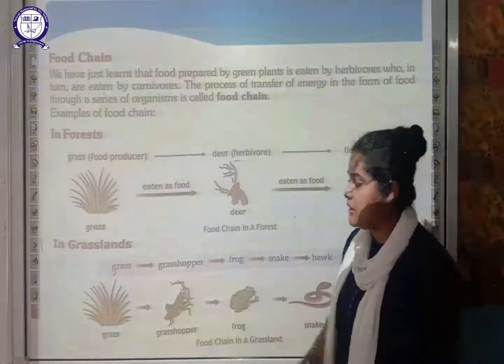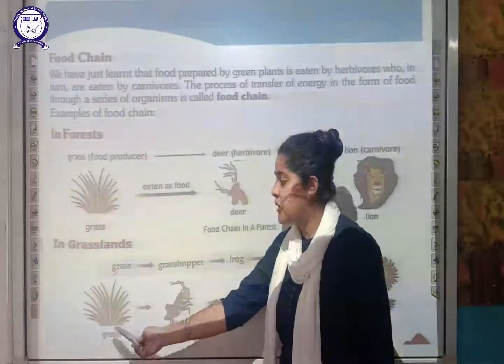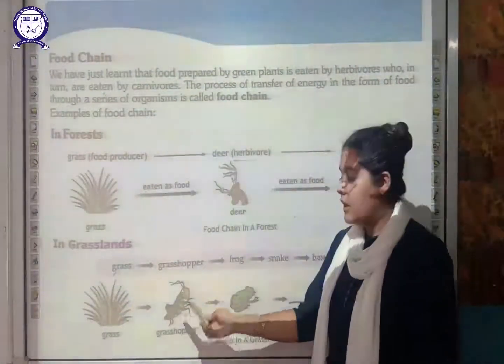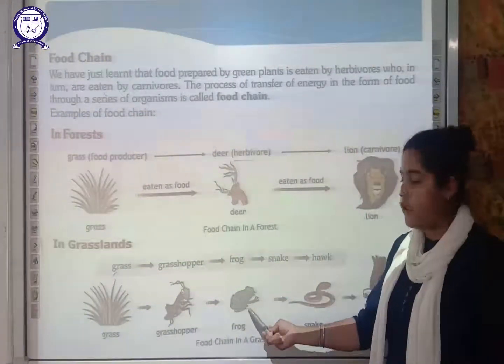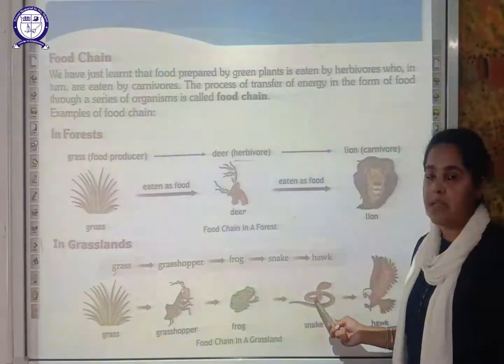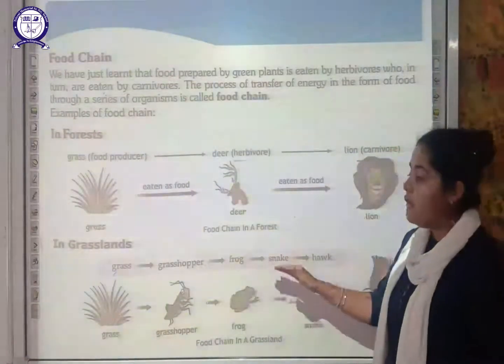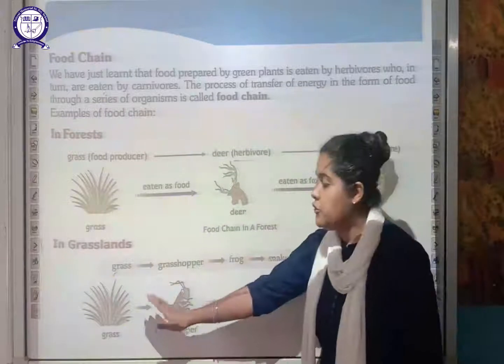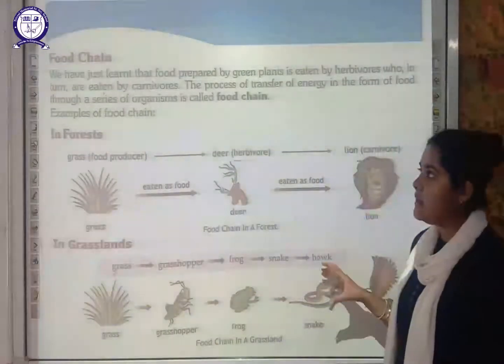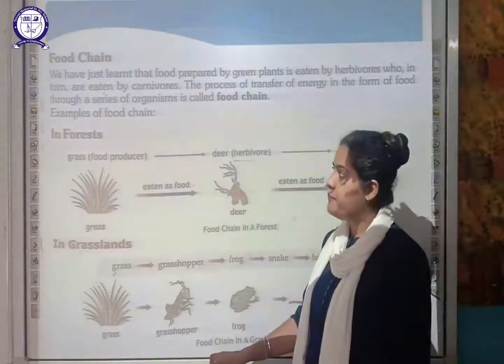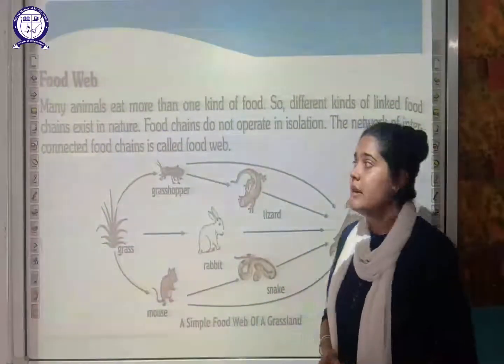So here you can see the grasses are going to produce the food. The grass is eaten by a grasshopper. The grasshopper is eaten by a frog. The frog is eaten by a snake, and the snake is eaten by a hawk. So this is how the energy is transferred from one trophic level to another, and this forms a food chain. Next, we have to discuss the food web.